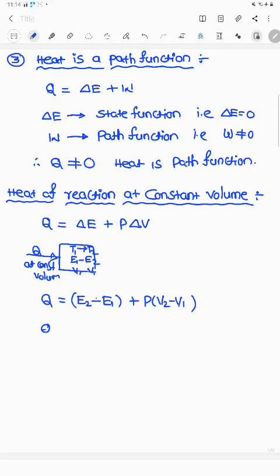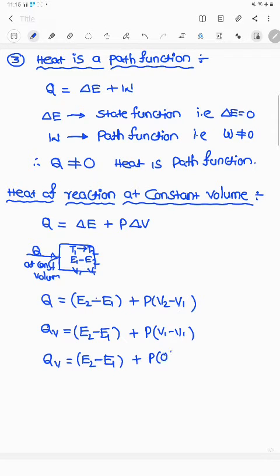But by supplying Q calories of energy to the system at constant volume, the supplied energy increases the internal energy, it is not utilized for expansion work, means volume remains constant. Therefore, here E2 minus E1 plus P into V1 minus V1. Here QV, heat of the reaction at constant volume, QV equals E2 minus E1 plus P into 0.